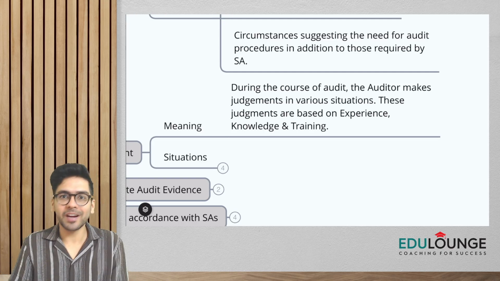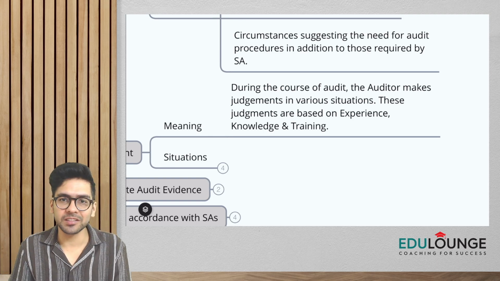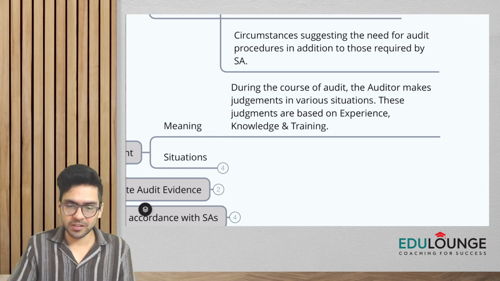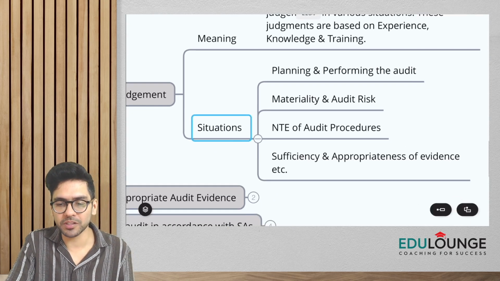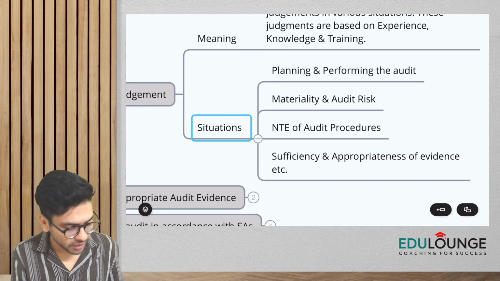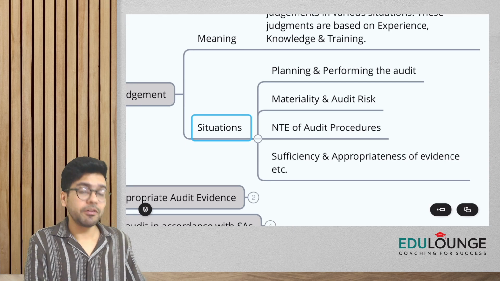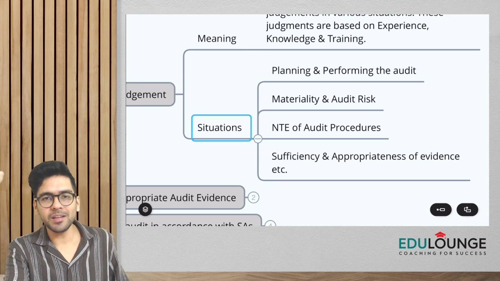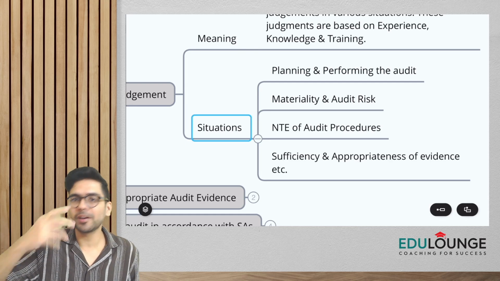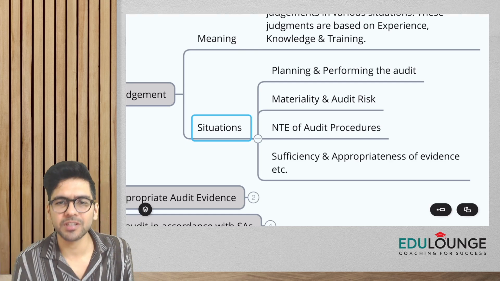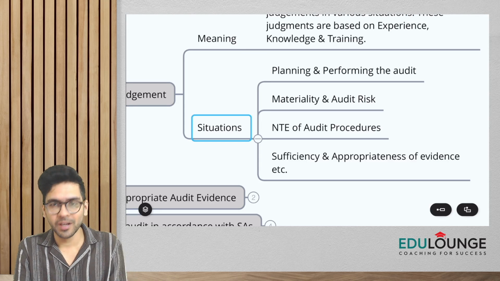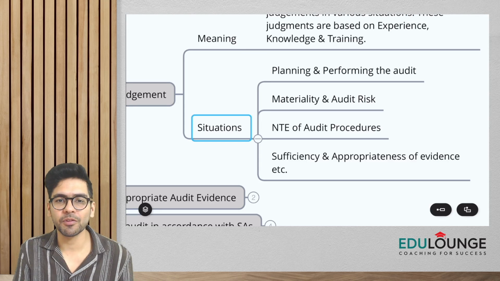And if you have covered audit, guys, you must be knowing that in so many different areas the auditor has to exercise professional judgment. So we are just going to understand few situations. When you plan and perform the audit, guys, you have to exercise professional judgment. When you're determining materiality, when you're determining the materiality amounts, etc., then it's a matter of professional judgment. Again, what audit risk is acceptable to you, it's a matter of professional judgment.